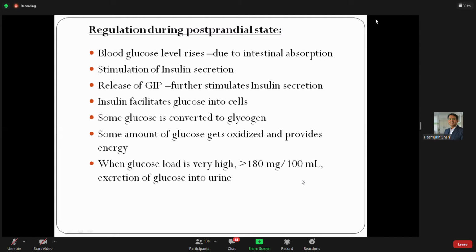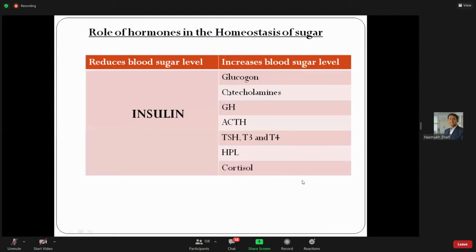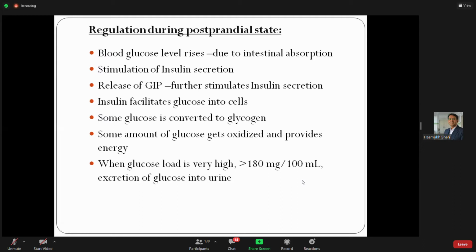So here are a few things related to the blood glucose level. As I told you, we get glucose mainly due to food intestinal absorption. When we take food materials, your intestine sends signals to secrete the material. Insulin level increases again due to the release of the gastrointestinal peptides. There's further stimulation of the intestinal secretion.